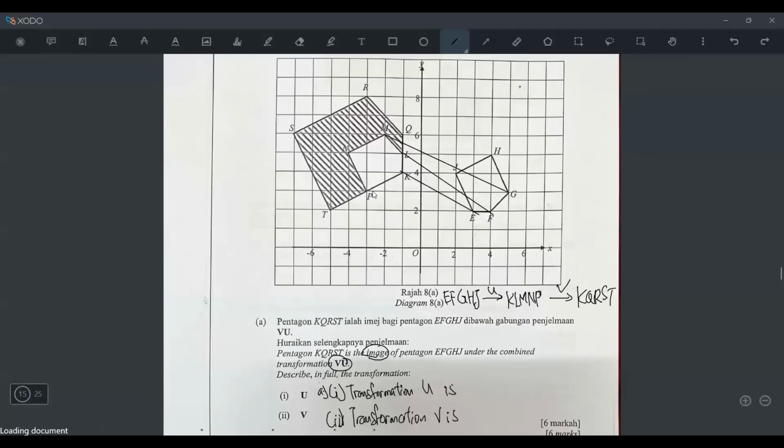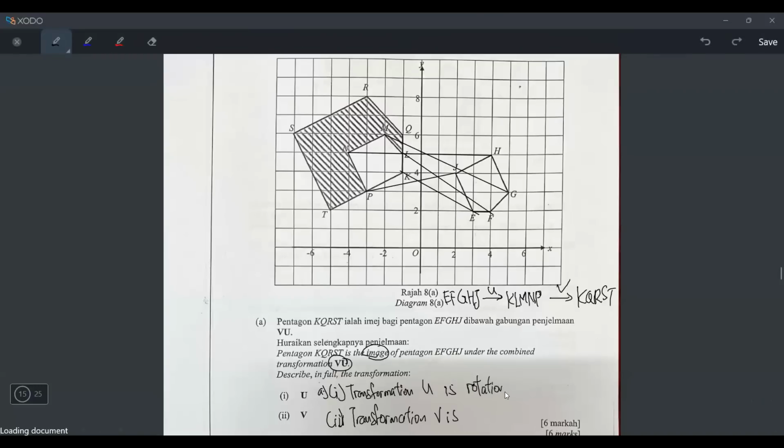K to here. Okay, P with J. Sorry, P with J. And then N with H. Yes, N with H. So as you can see, with all these lines, it's very messy. It doesn't have a nice pattern. So definitely this is a rotation, and it's not just any rotation, it's a rotation of 90 degrees.